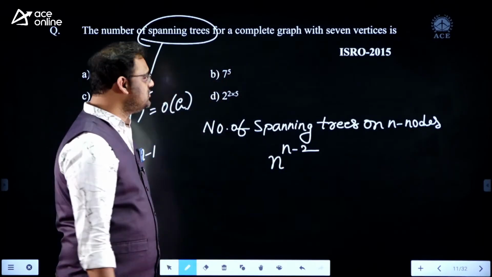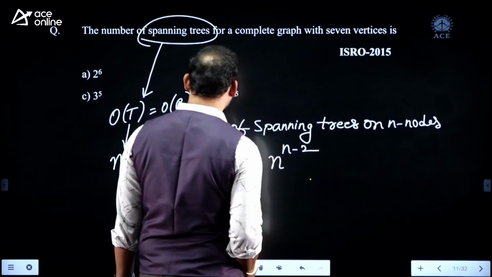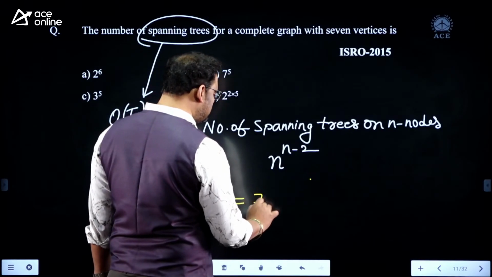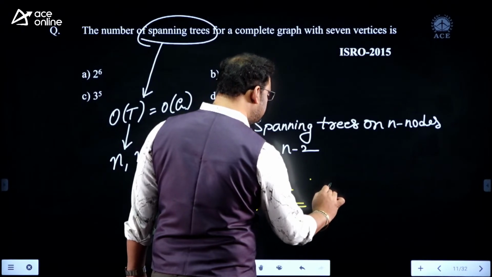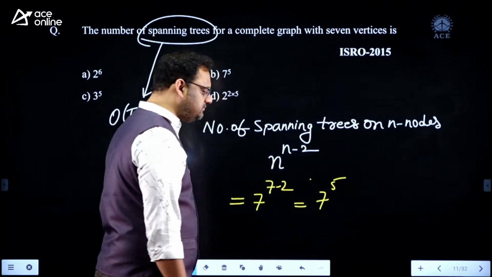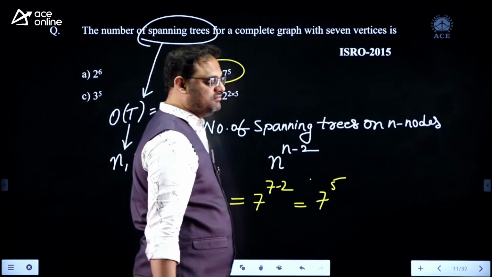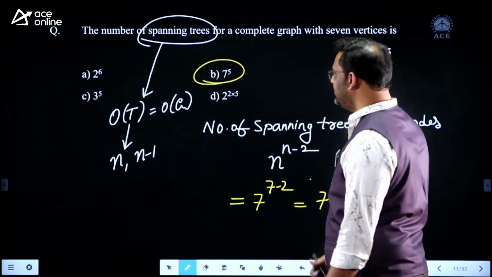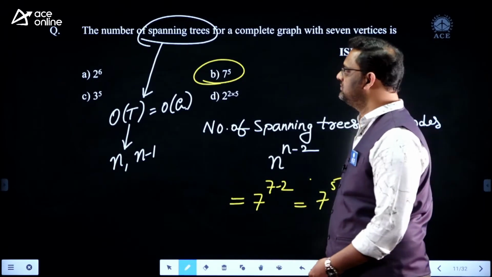N power n minus 2 in the given question. Here we have n equal to 7. Then it is nothing but 7 power 7 minus 2. The required answer is 7 power 5. And luckily the option is also available with 7 power 5. Right? So this is one question we got from the area like spanning tree.